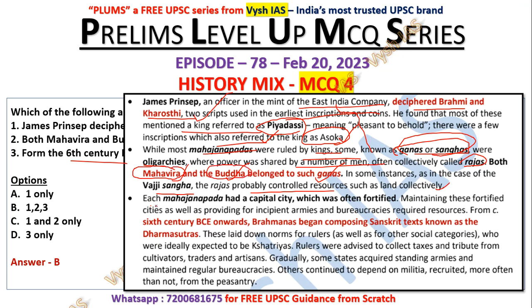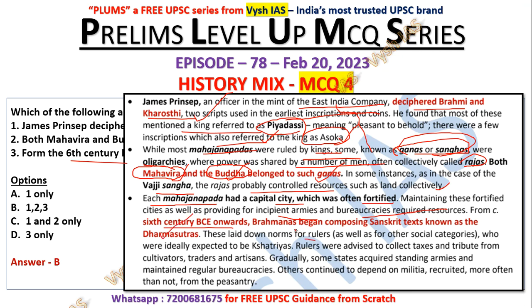Each Mahajanapada had a capital city which was often fortified. Maintaining these fortified cities as well as providing for incipient armies and bureaucracies required resources. So from the 6th century BC, Brahmanas began composing Sanskrit texts known as Dharma Sutras.